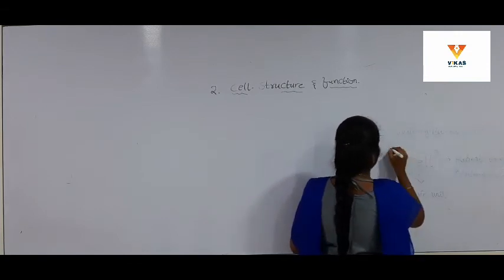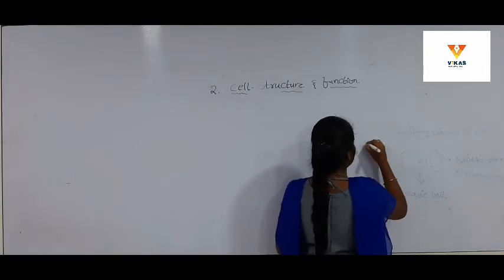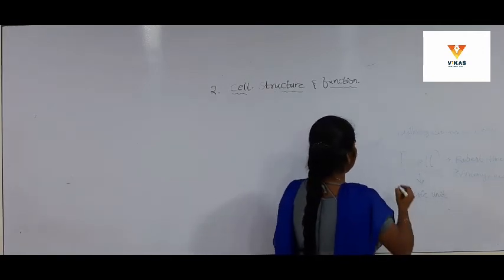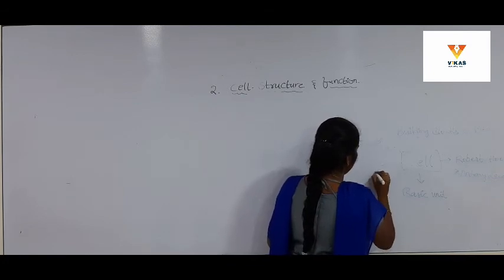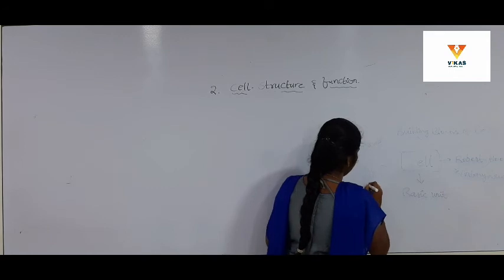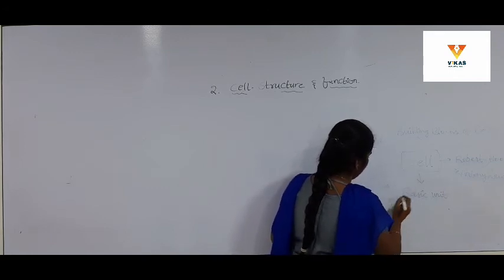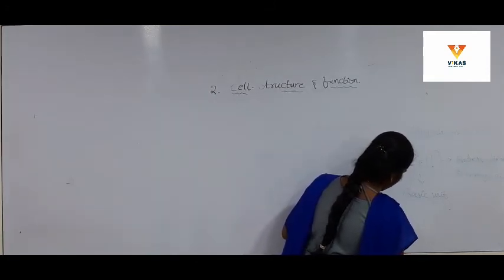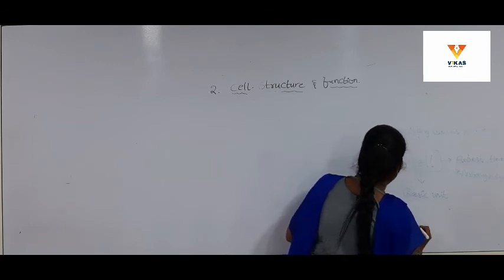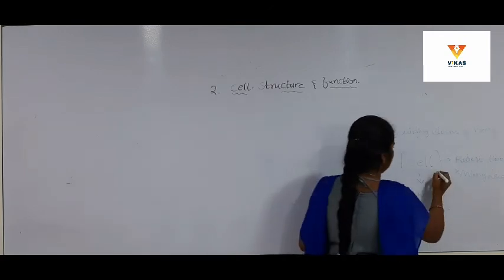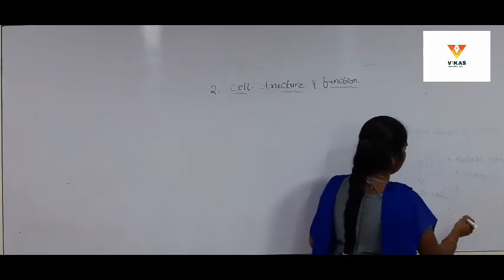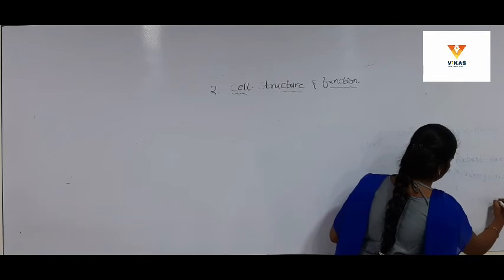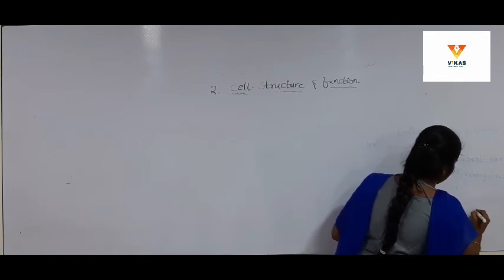These are very minute and have a cell wall and nucleus, forming cellular organization in humans, plants, whatever the organism may be, and depending on the number of cells, organisms are of two types: multicellular and unicellular.